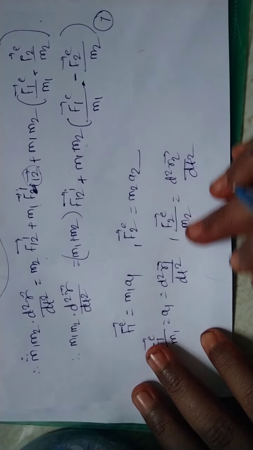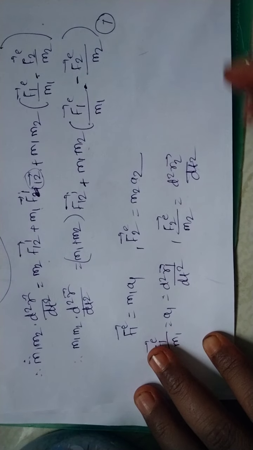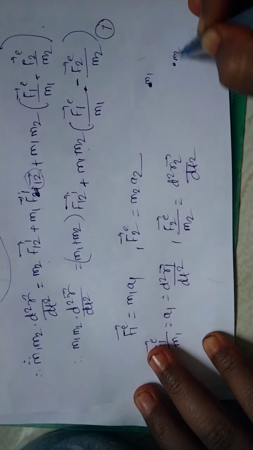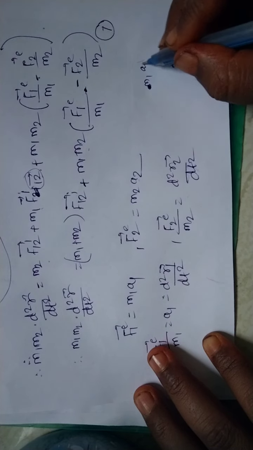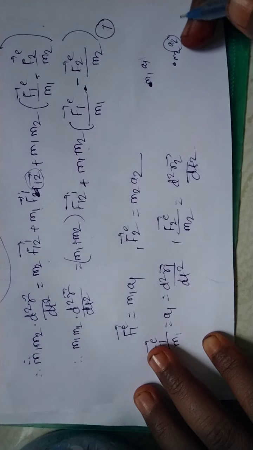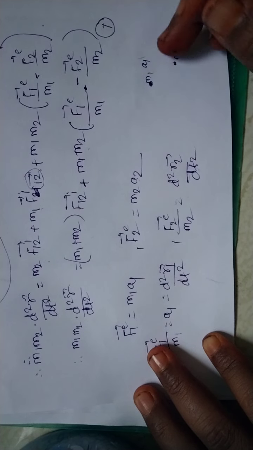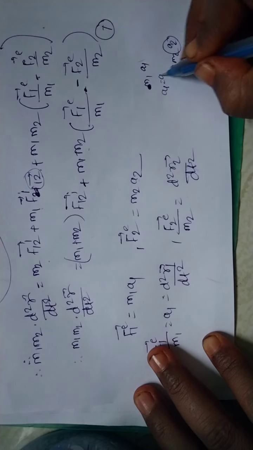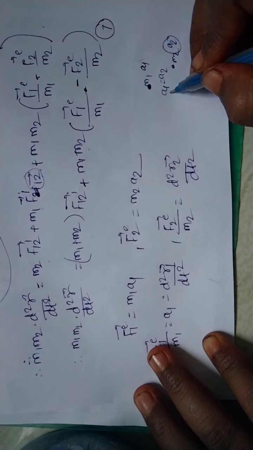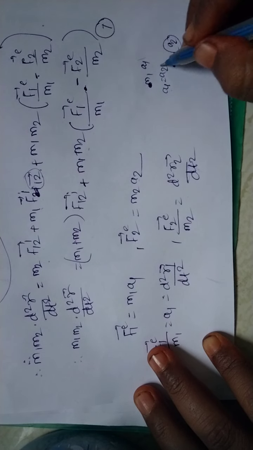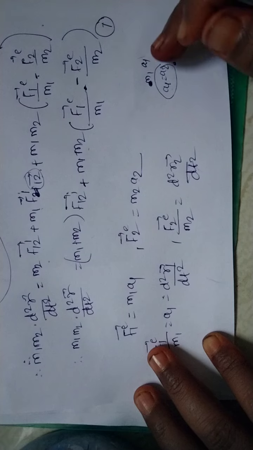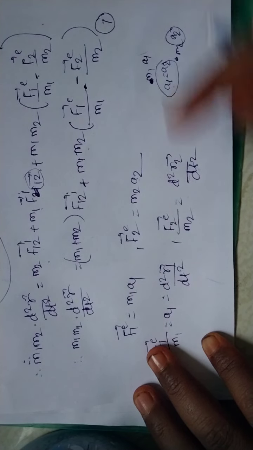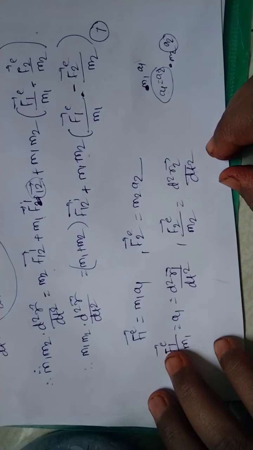Suppose we consider this body as a rigid body. Suppose these are the two masses m1 and m2, and this is a rigid body. This mass has acceleration 1, this one has acceleration 2, and these masses will move with the same acceleration. So this acceleration a1 is the acceleration of mass m1, and this is the acceleration of mass m2, and these are equal. So if we consider this as a rigid body, then these masses will move with the same acceleration.